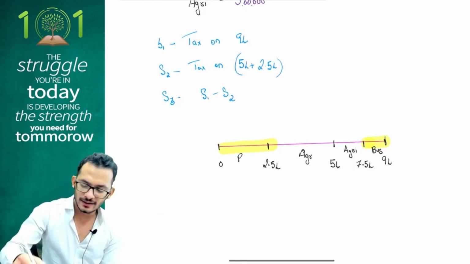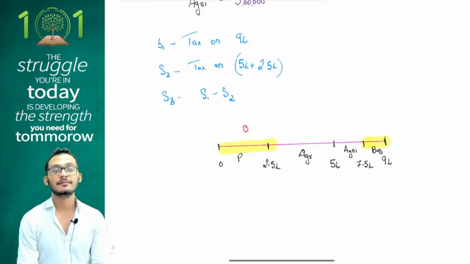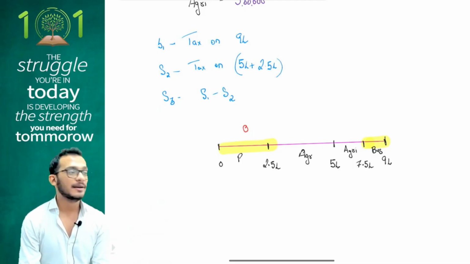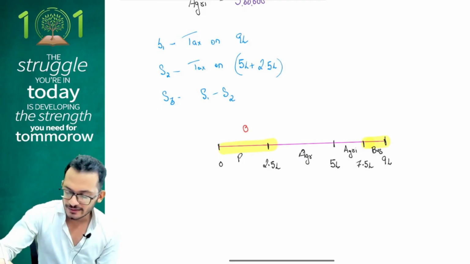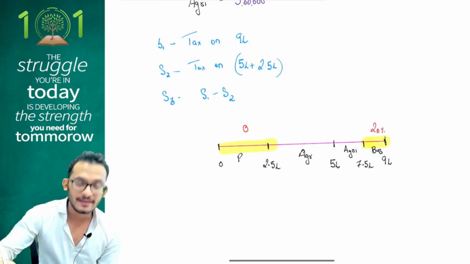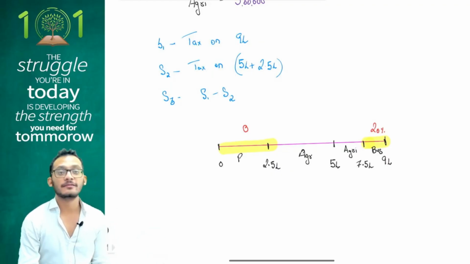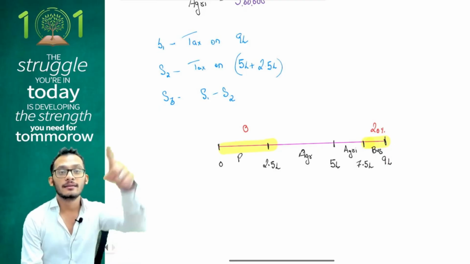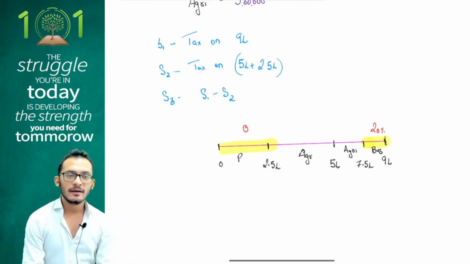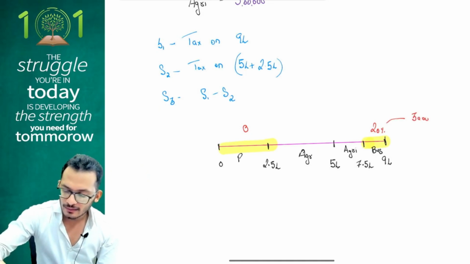In the first one, how much will I get? I'll get 0. In that one, how much will I get? 20%. I will get 20%. Correct? From a central perspective, how much did I really earn? Nothing on the 2.5 and 20 on the 1.5. How much did I earn? Very good. I earned 30,000.